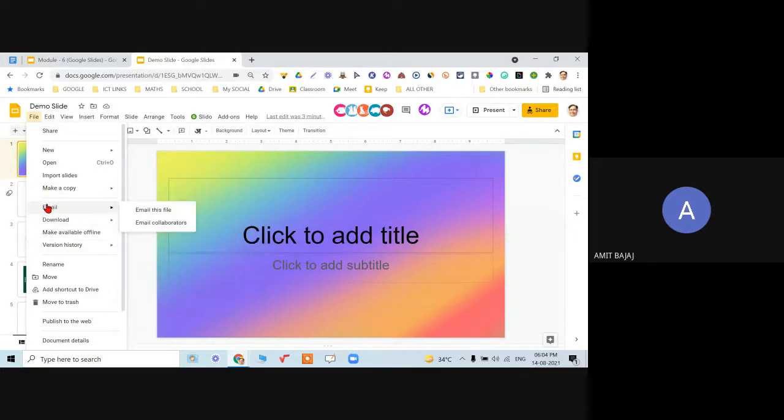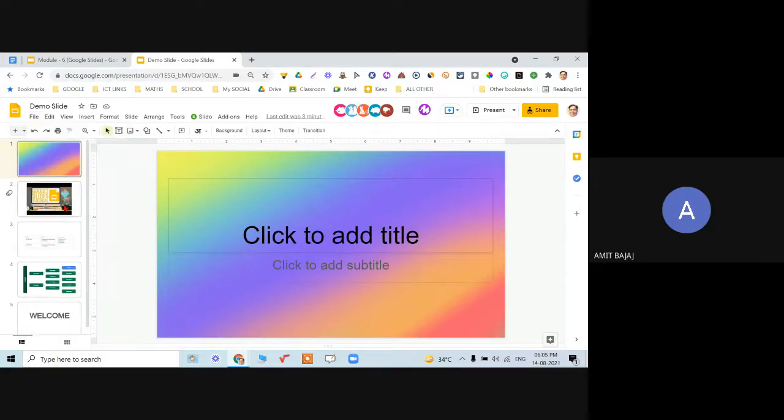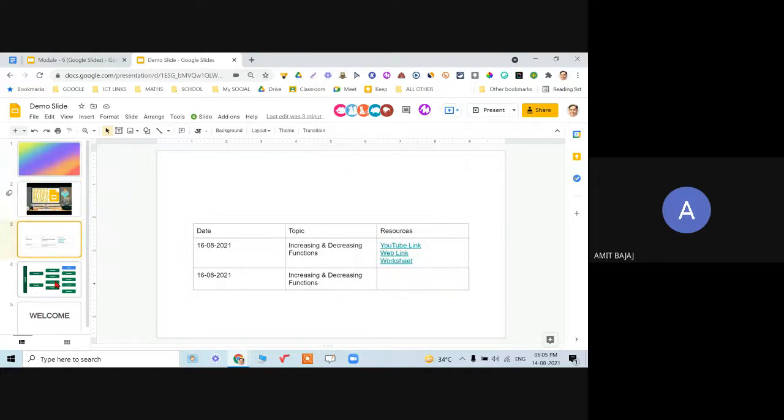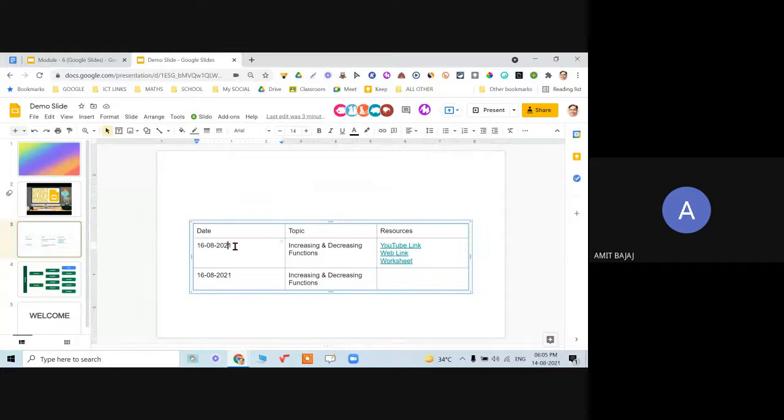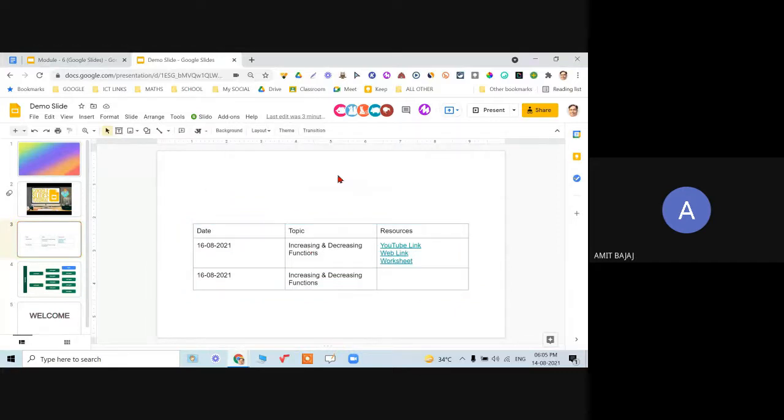Then I have the option for version history. Version history simply means if there are a number of persons who have made edits. So those who are right now on this slide, please try to make certain changes. You delete this, edit something, anything. Just make certain changes and type anything here. If you can do it quickly.